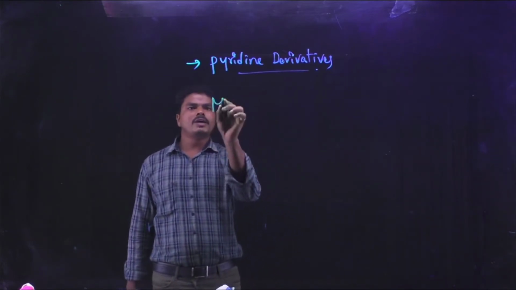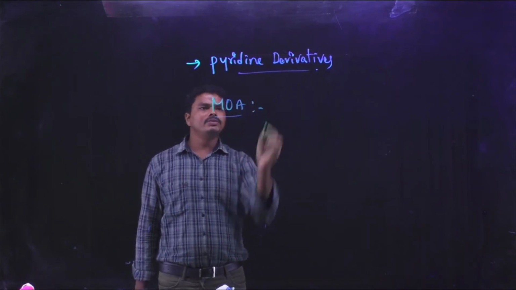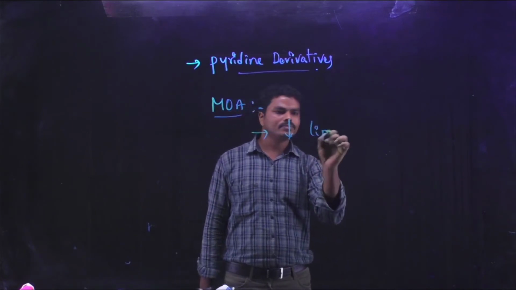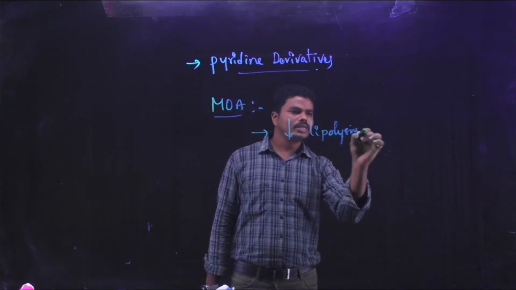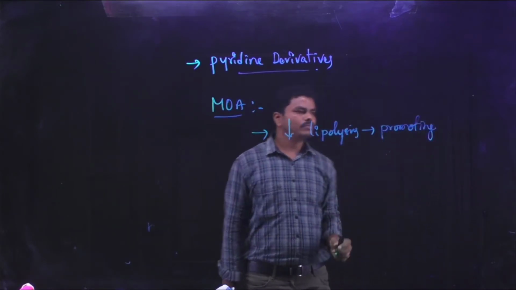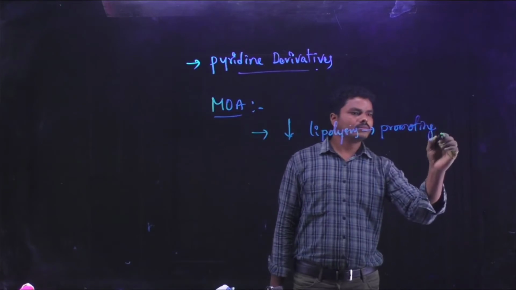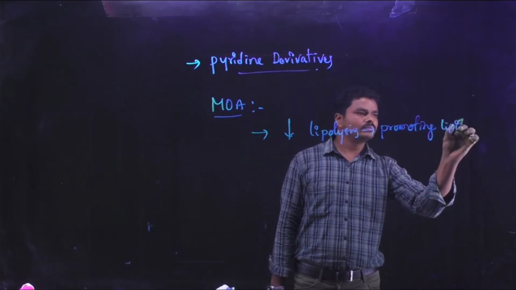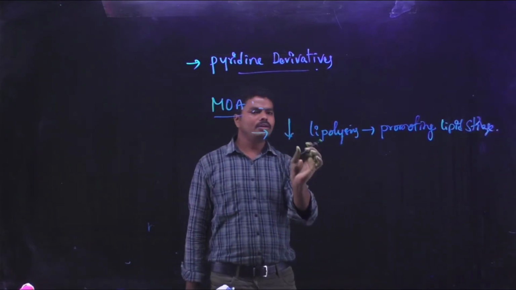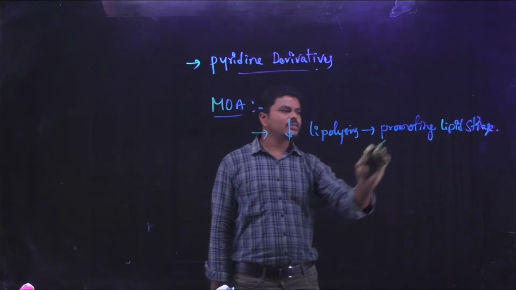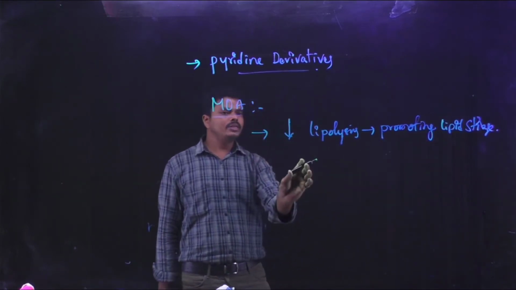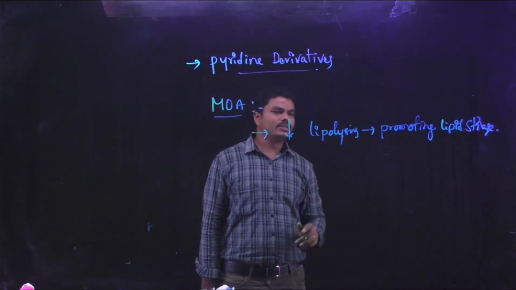When you see the mechanism of action of these pyridine derivatives, these drugs decrease lipolysis, thereby promoting lipid storage. They decrease lipolysis and promote lipid storage in the adipose tissue. So that means they can reduce the metabolism of lipids and triglycerides.